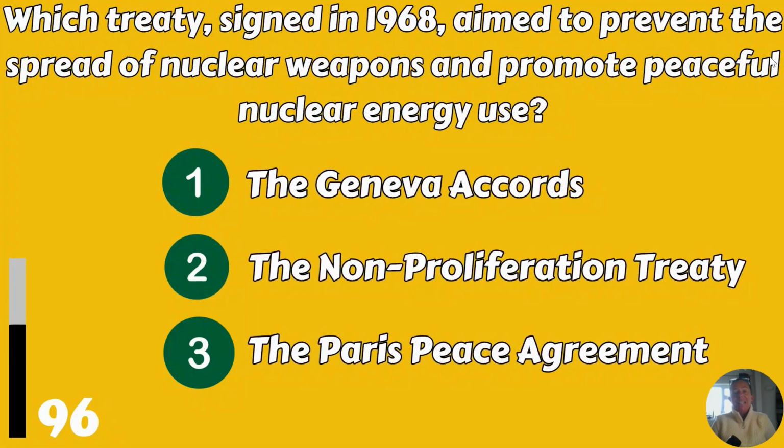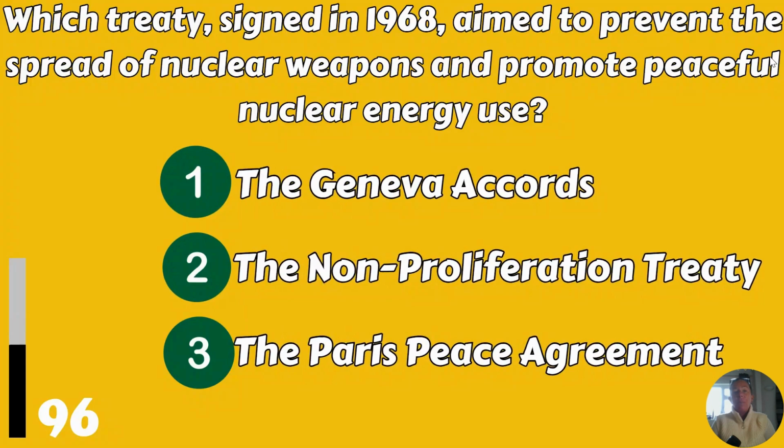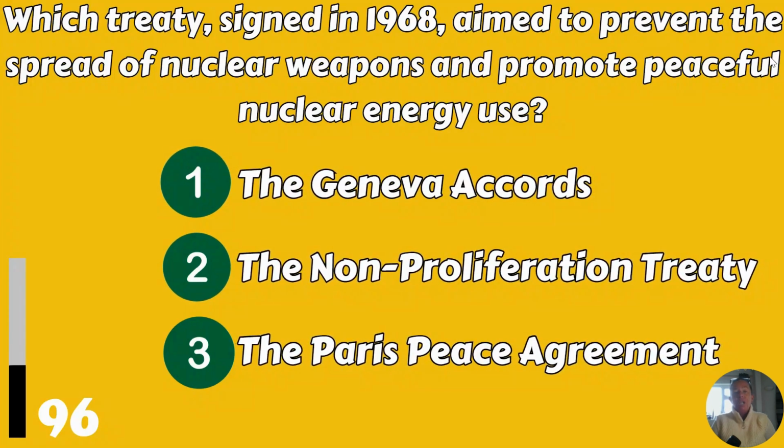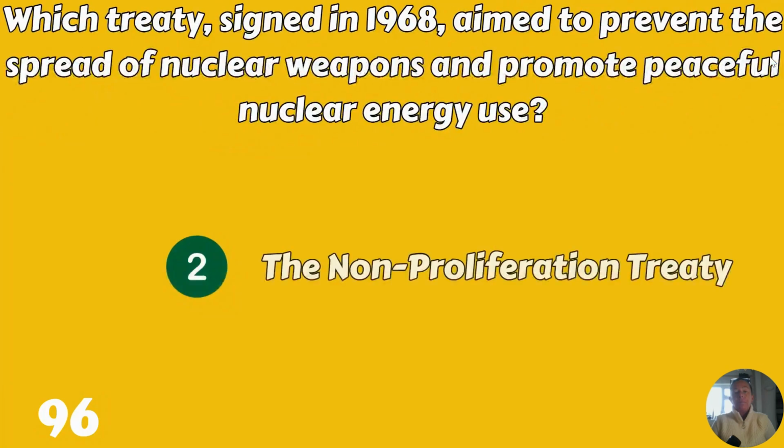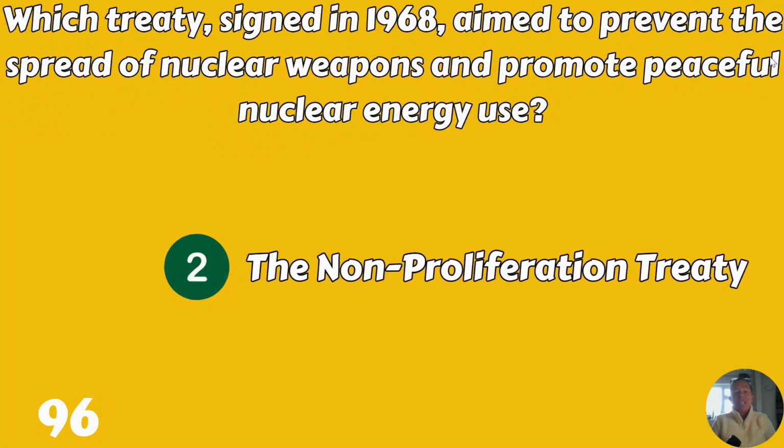Which treaty signed in 1968 aimed to prevent the spread of nuclear weapons and promote peaceful nuclear energy use? The Geneva Accords, the Non-Proliferation Treaty, or the Paris Peace Agreement? The Non-Proliferation Treaty.